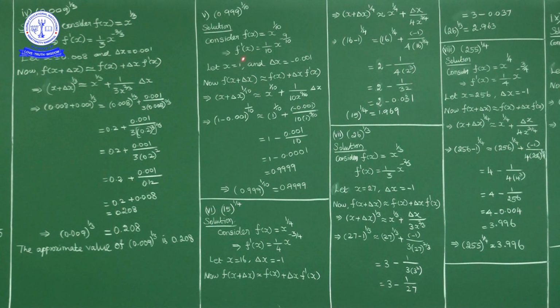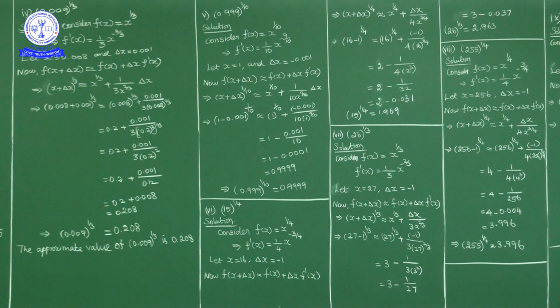Now f dash of x, the power n derivative is n into x power n minus 1. So 1 by 10 into x power 1 by 10 minus 1, which is minus 9 by 10. So f dash of x is equal to 1 by 10 into x power minus 9 by 10, or else 1 by 10 into x power 9 by 10 we can write f dash of x.